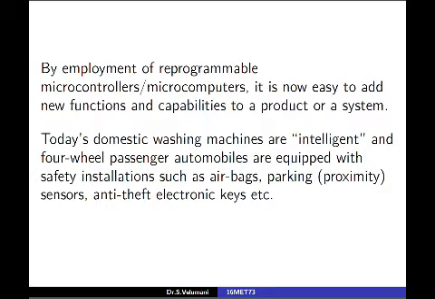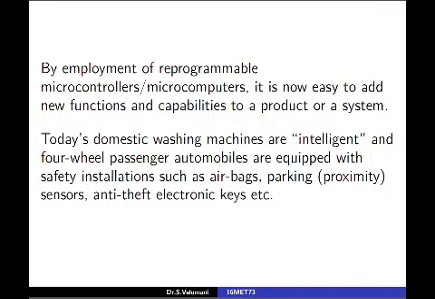Then by the employment of reprogrammable microcontrollers and microcomputers, we can add new functions and capabilities to the product or system. For example, today's washing machines are intelligent. It senses the water flow and the mixing ratio of soap solution with water, and fills the drum with a certain amount of water only, and keeps monitoring the spin of the drum.